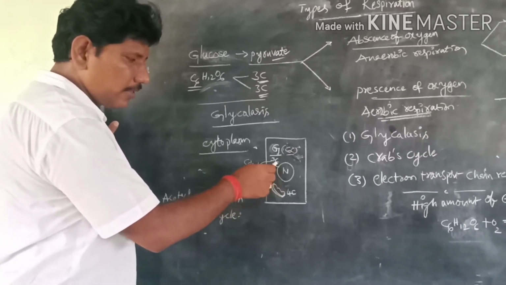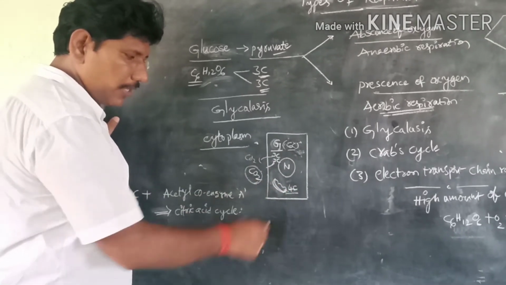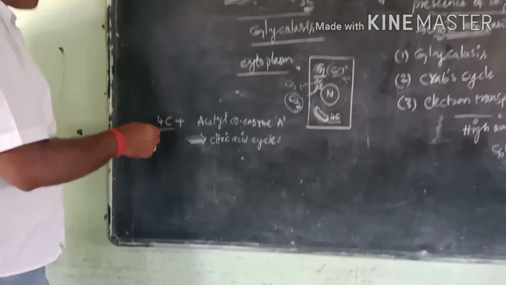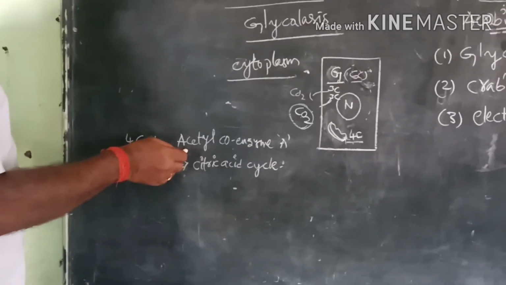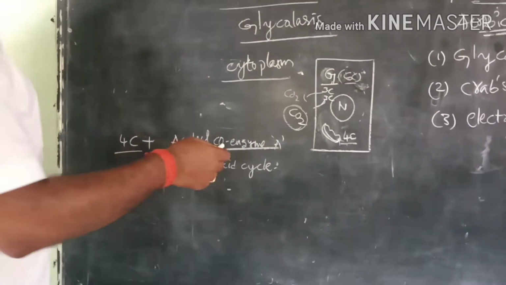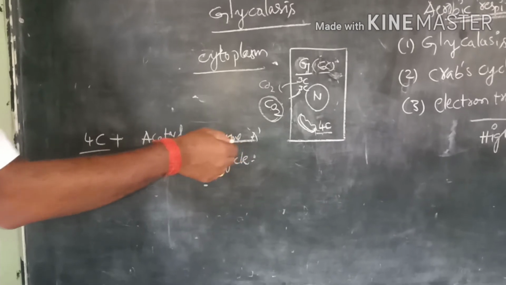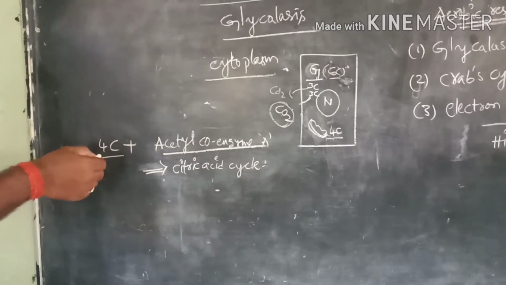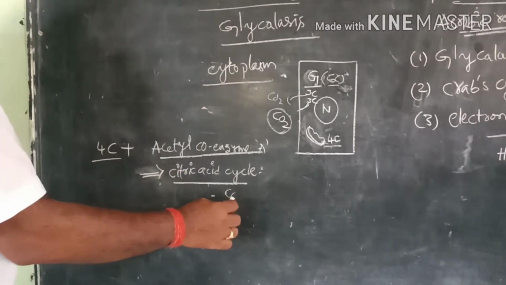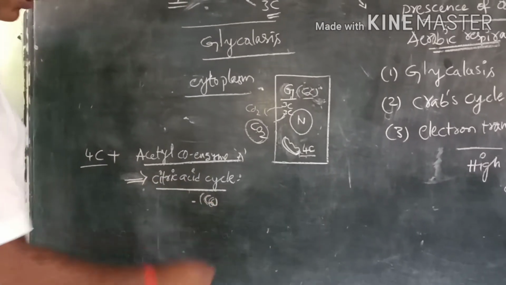So next, the remaining 2 carbons plus 2 carbons, 4 carbons, enter into the mitochondria. Here, the 4 carbons associate with one enzyme that is called acetyl coenzyme A. This is one of the helpful enzymes which enters into the mitochondria. With the help of acetyl coenzyme A, the 4 carbons, meaning oxaloacetic acid, combine to the citric acid cycle. This is called C6, meaning 4 carbons plus 2 carbons, which again forms 6 carbons.